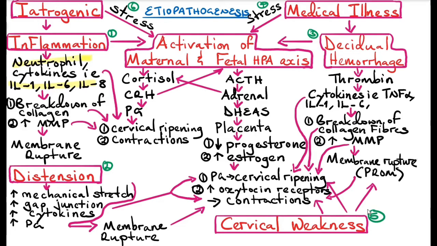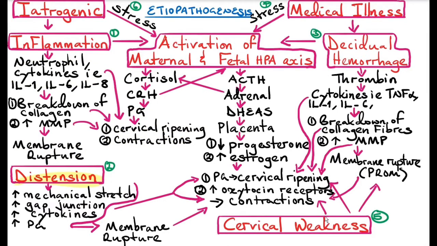So what the collagenase and the matrix metalloproteinase do is they break down the collagen fibers in the amniotic sac and also trigger production of prostaglandin. So these effects of collagenase and matrix metalloproteinase cause rupture of the amniotic sac, which is called membrane rupture. And the interleukins and neutrophils also trigger production of prostaglandin, which causes cervical ripening and causes myometrial contraction.